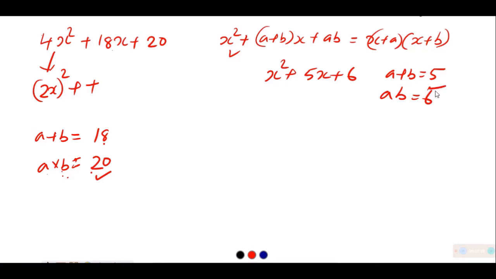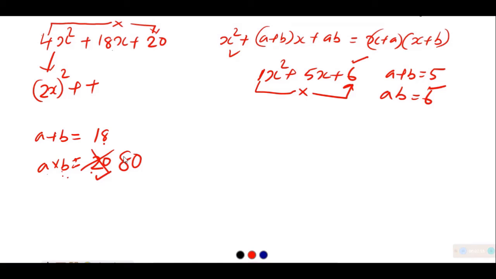This 6 is decided by multiplying the coefficient of x square with 6. That means there was a multiplication going on between these two. This is a product of trial and error. The same way it must be the product of 4, the coefficient of x square, into 20, which is equal to 80.